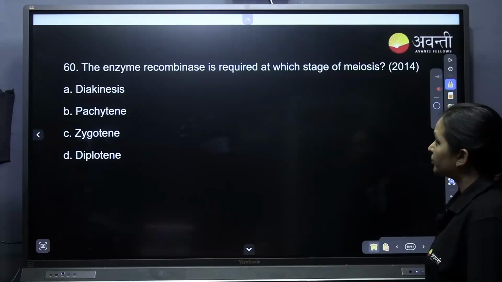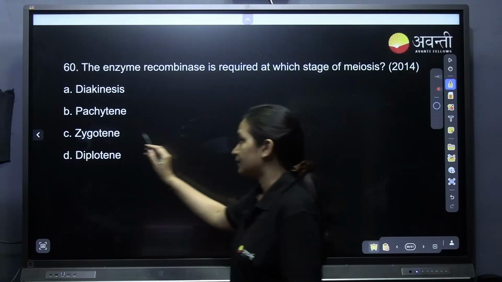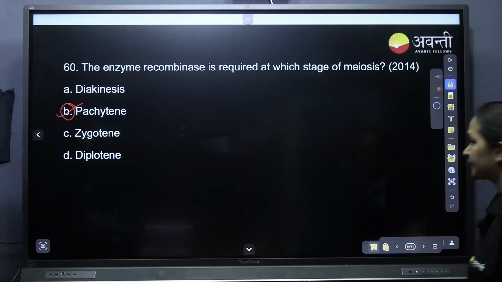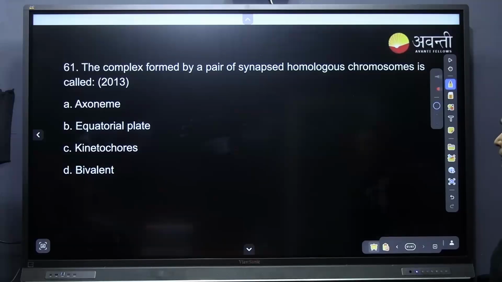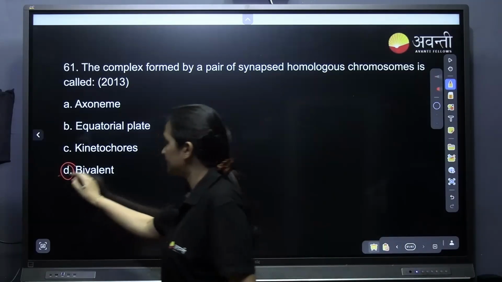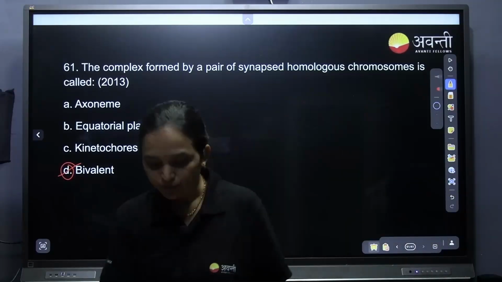The enzyme recombinase is required at which stage? Pachytene. Pachytene. Answer here का सवाल, ठीक है. The complex formed by the pair of synapsed homologous chromosomes is called bivalent. Easy as that.